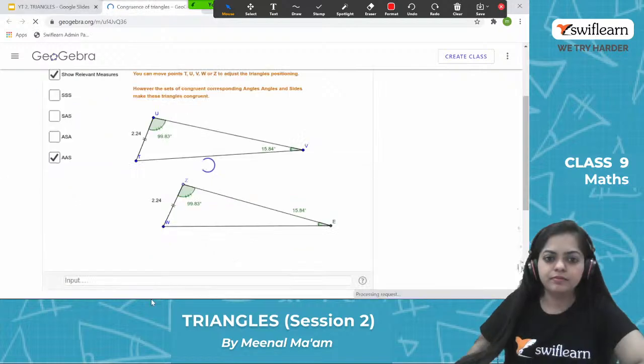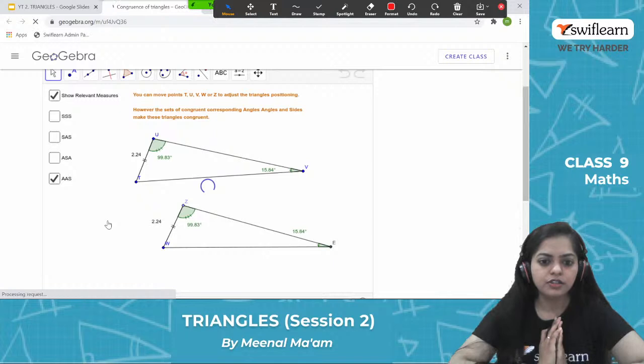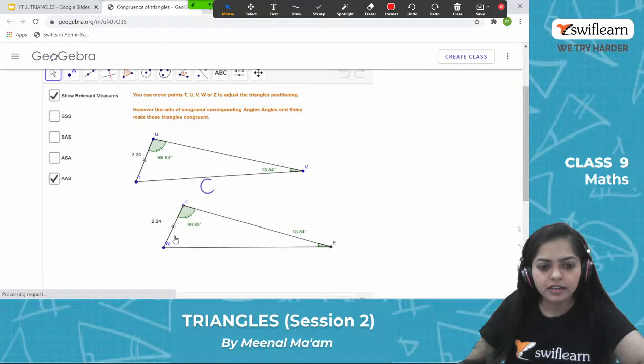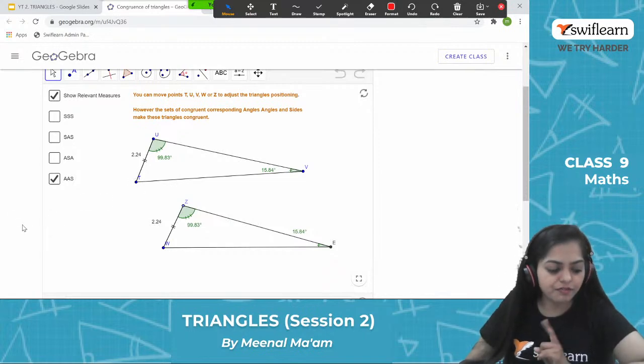Alright. Just have a look. It's loading. So now we will see all the criteria of congruence of a triangle. What is the first criteria? That is angle side criteria. See here, the angle, the side and the angles are equal. In these two triangles, triangle UTV and triangle ZWE, the angle and the sides are equal. So this is the first criteria.